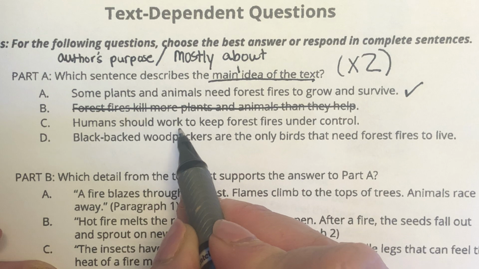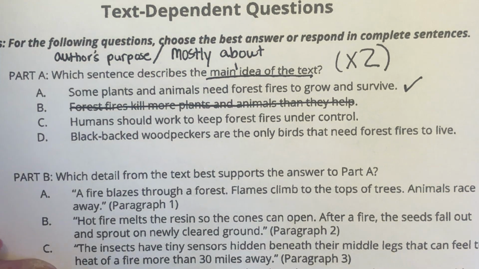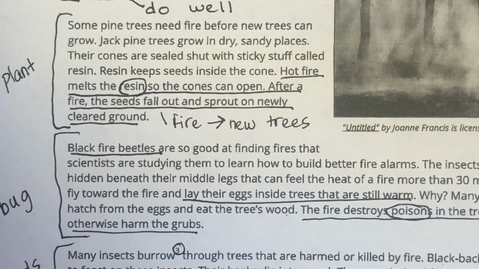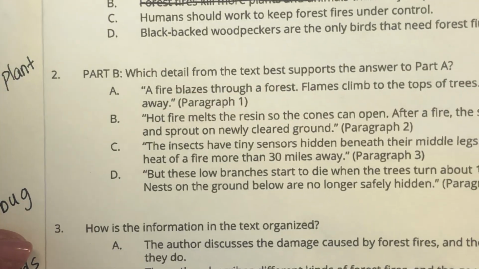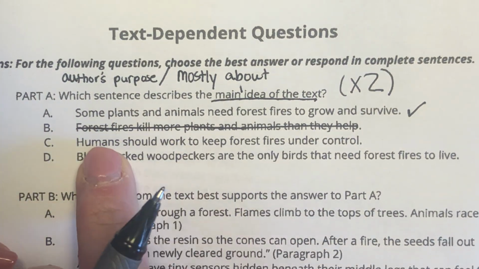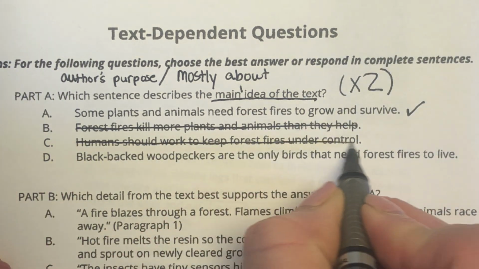C says humans should work to keep forest fires under control. That's one that we probably definitely agree with. However, did the author specifically mention that in his passage? If you're like me, you don't remember any parts of the passage that mention humans working to keep them under control. So let's get rid of that one.